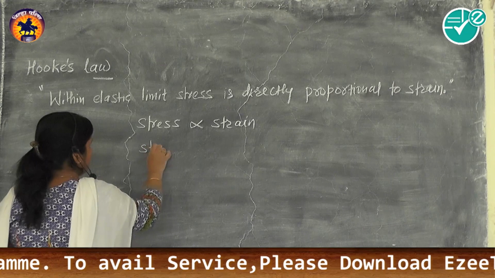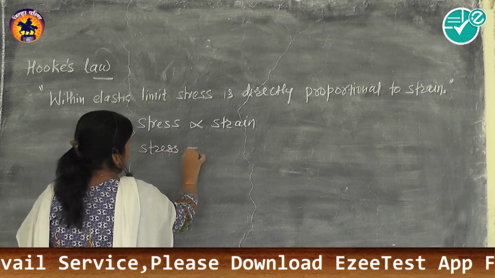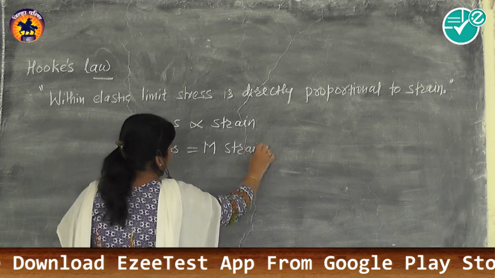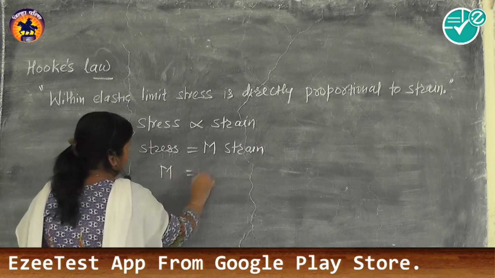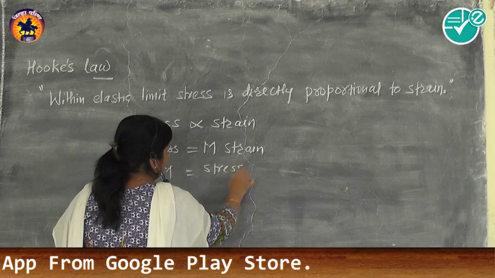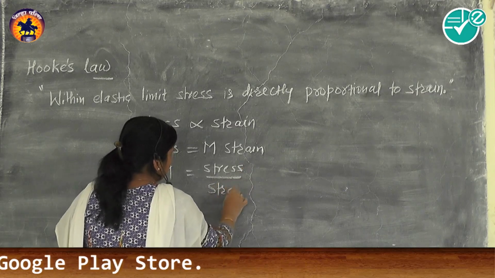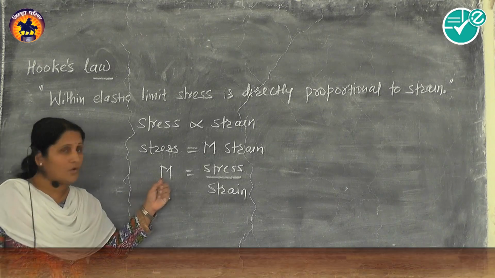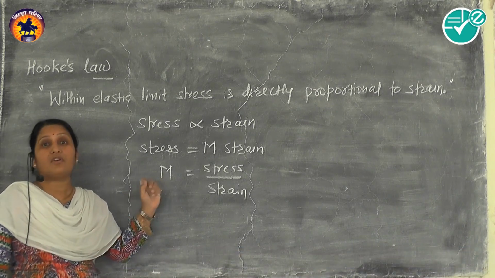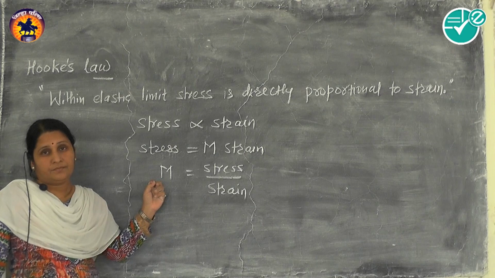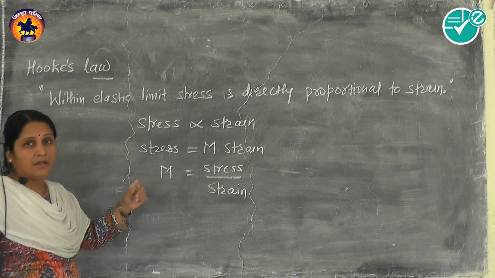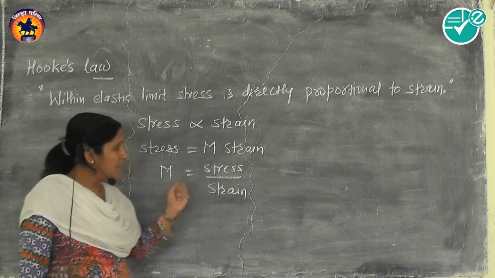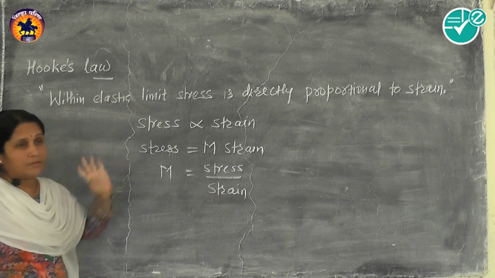So we can write, instead of the proportionality sign, one constant, that is m, into strain. So m is equal to stress divided by strain, and this m is called the modulus of elasticity. It is one constant, which is called modulus of elasticity. So modulus of elasticity is defined as the ratio of stress to strain, but within the elastic limit.